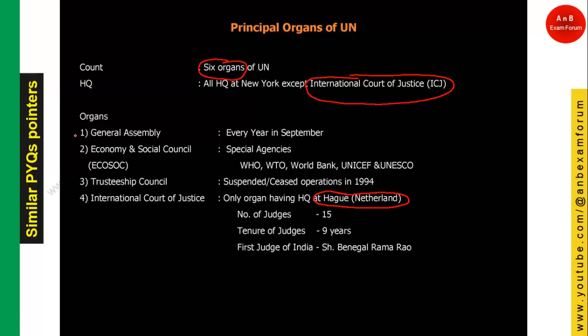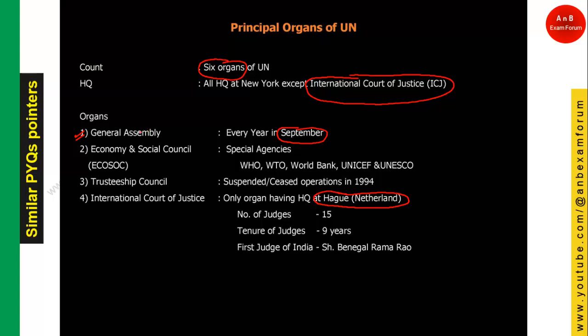So let's see the principal organs one by one. The first one is the General Assembly. It is just like the parliament where all the member countries discuss their issues. And students, remember that it happens every year in the month of September. So this question we have seen: in which month is the General Assembly of United Nations conducted? The answer would be September.